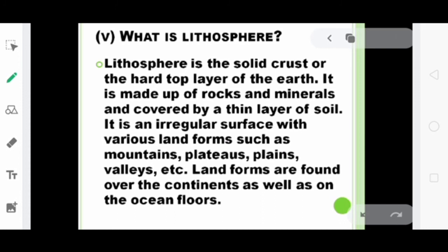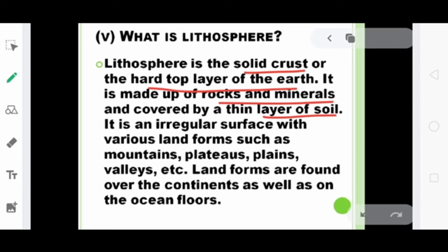Fifth question. What is lithosphere? We have discussed this before, even today also we discussed. Lithosphere is the solid crust or the hard top layer of the earth. It is made up of rocks and minerals. So lithosphere is the top layer of the earth, made up of rocks and minerals and covered by a thin layer of soil.